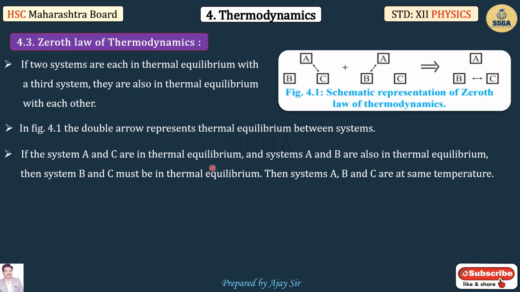So this is called the zeroth law of thermodynamics. Therefore, the zeroth law of thermodynamics tells that if systems A and C are in thermal equilibrium, and system A is also in thermal equilibrium with system B, then systems B and C are in thermal equilibrium with each other, and systems A, B, C are at the same temperature.